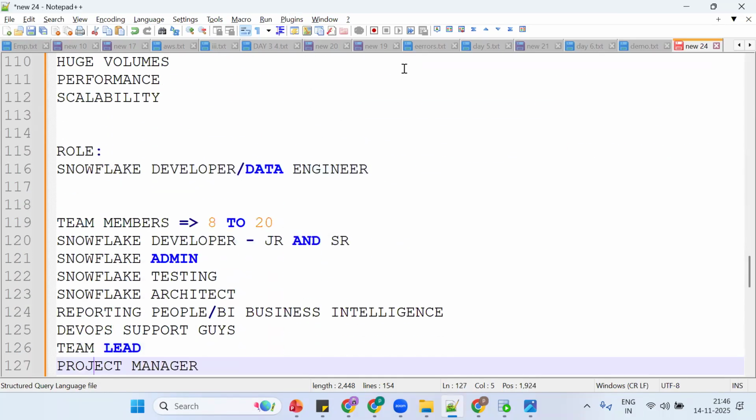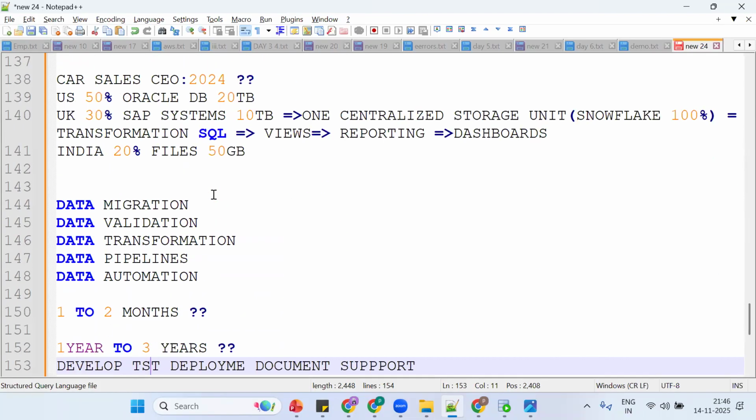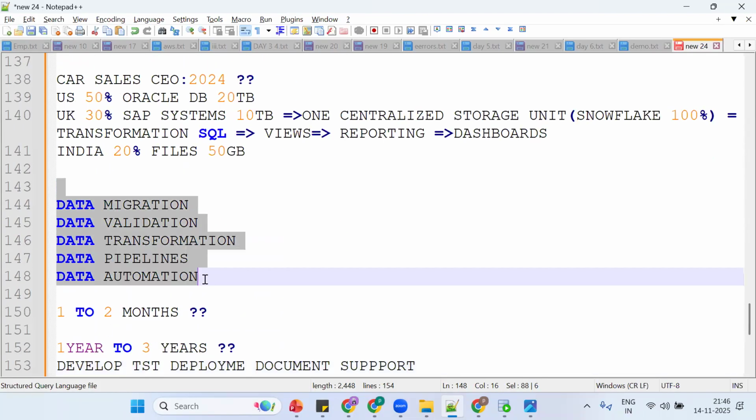All the team members will gather and make it work. Your task, your day-to-day responsibility, will be migrating the existing database components and making them work. This is the concept. Got the point? This is the concept of a Snowflake developer.